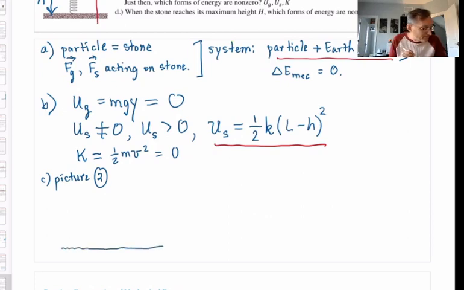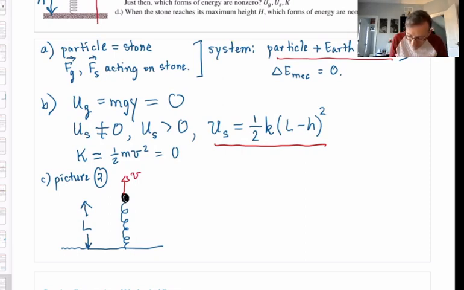So there's the ground. Let me draw the spring. The spring is now unstrained. That's the fancy way we say it's neither stretched nor compressed. That means its length is L. Remember I said its natural length is L? Okay, and the stone is right there at the top of it at that moment, about to leave contact, and definitely traveling upward with a velocity v. Yes, it's moving upward.